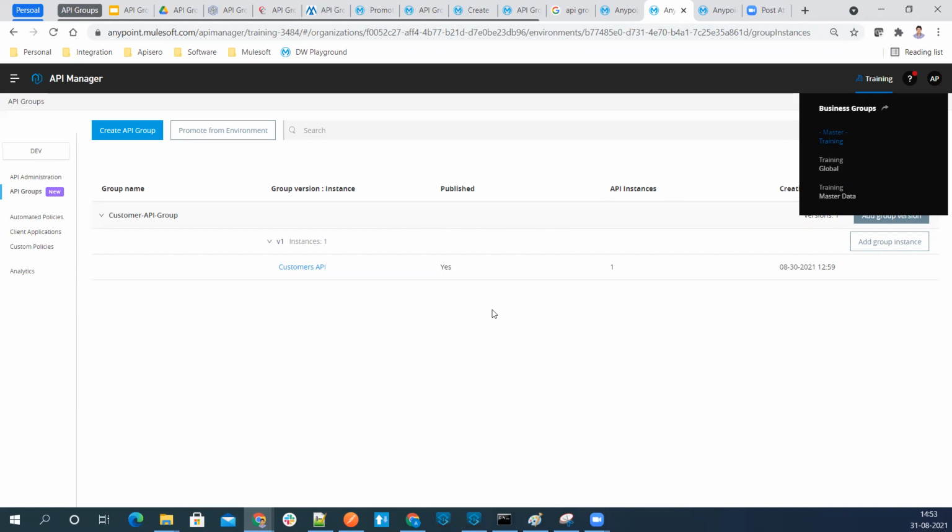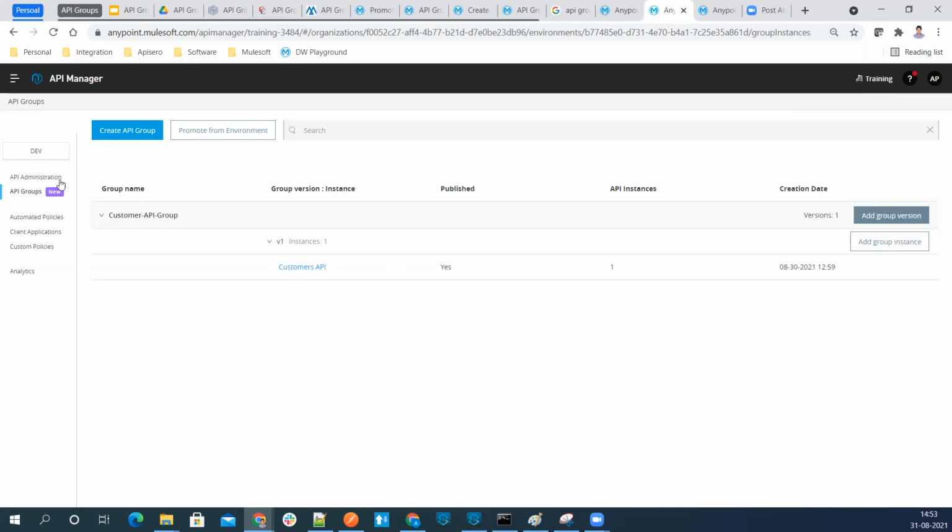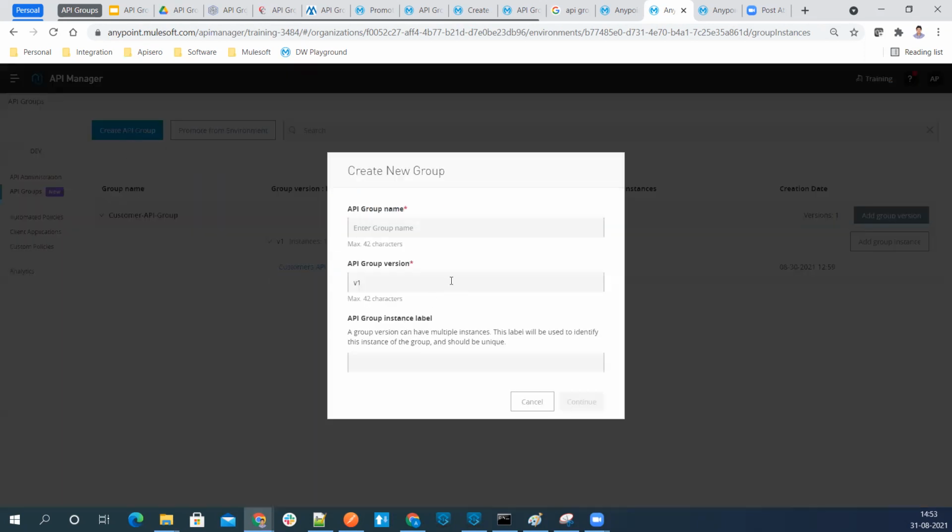And from the exchange, we'll request access, and then based on the access, we'll create SLAs on top of the API group, and then we'll apply the rate limiting policy to each and every API, and then we'll try to see the demo. Okay, so let's move on. Let's start with the API group. So let me create the API group for me.